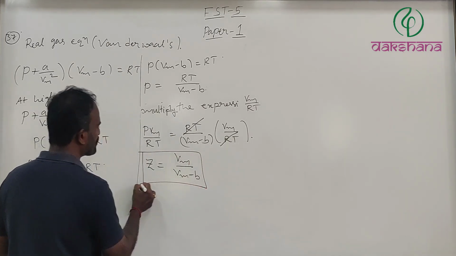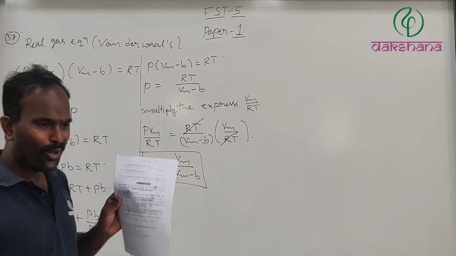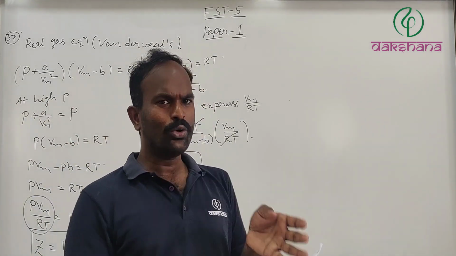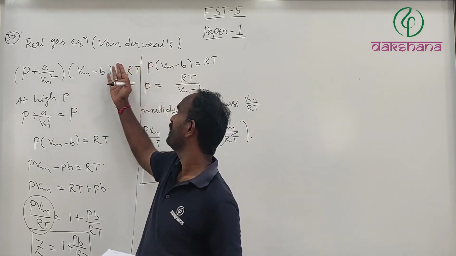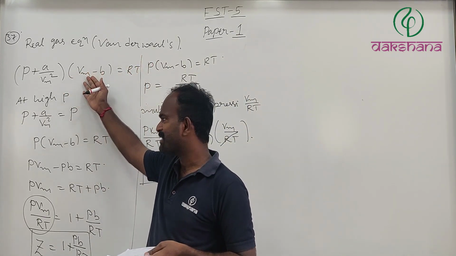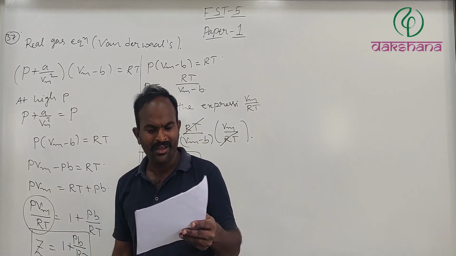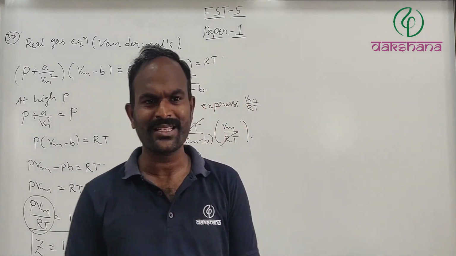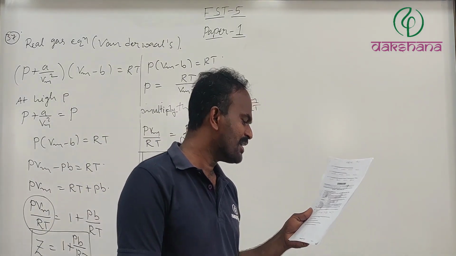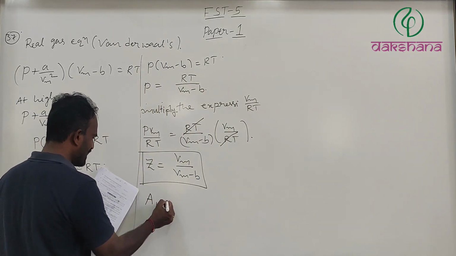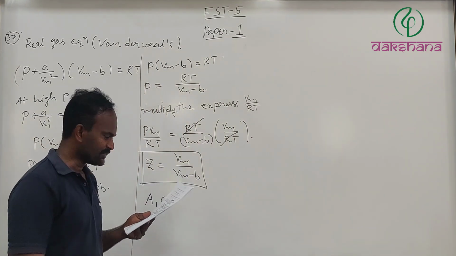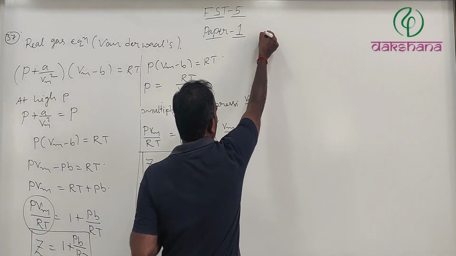So this equation is all about the van der Waals equation that we know. That van der Waals equation of a real gas we have to adjust into the given options, which means just verify the options, such that the answer will be both A as well as C. A and C. Next.